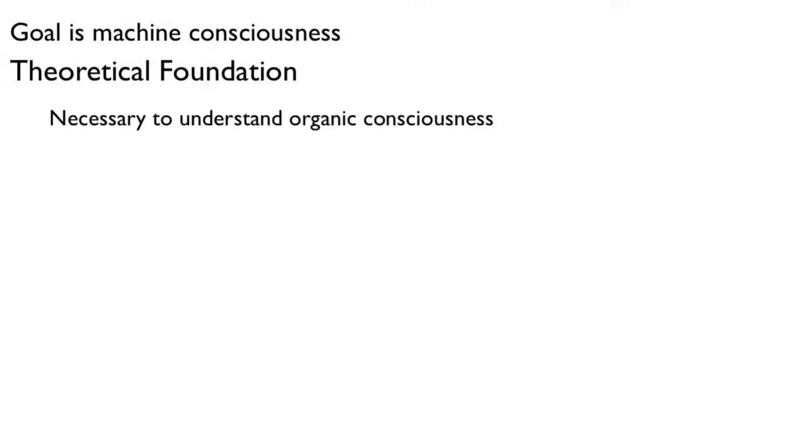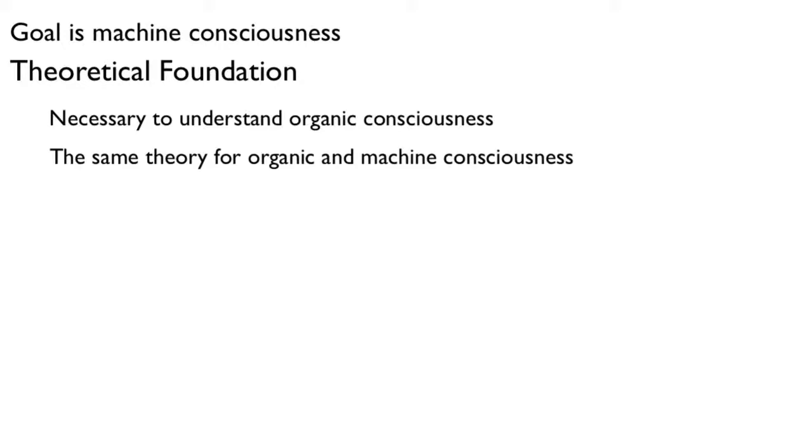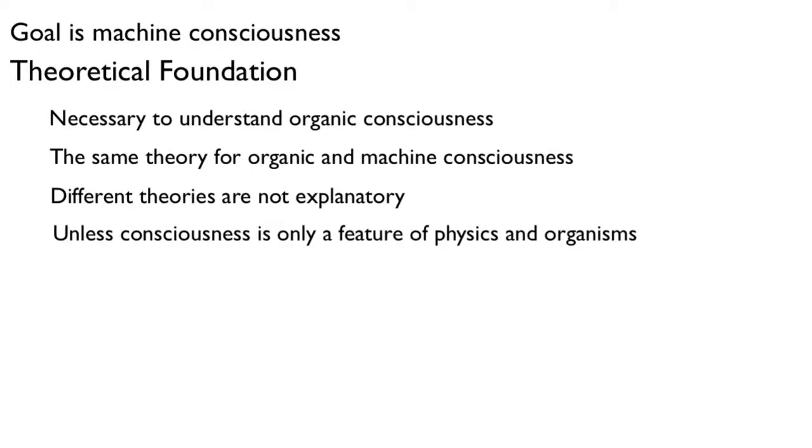A theoretical foundation is also necessary to understand how consciousness occurs in organisms. There should be no theoretical difference between how organisms are conscious and how a computer can be conscious. If there is such a difference, then we must assume the theory is not explanatory for consciousness, or we must show that what produces consciousness is a physical or organic feature, which makes machine consciousness via computation impossible.